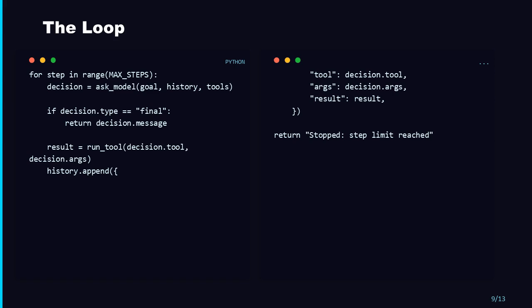This is the heart of the agent. Ask the model what to do next. If it returns a final answer, stop. Otherwise, run the selected tool, capture the result, append it to history, and ask again. The step limit matters. Without it, a bad agent can loop forever. You can also add a token budget, tool budget, and file change budget.